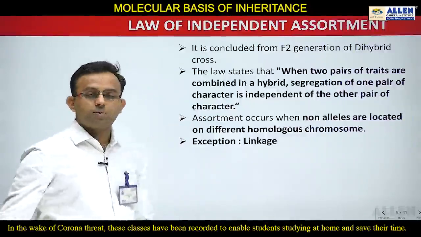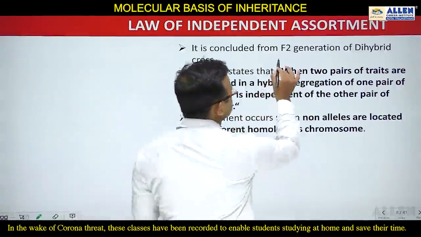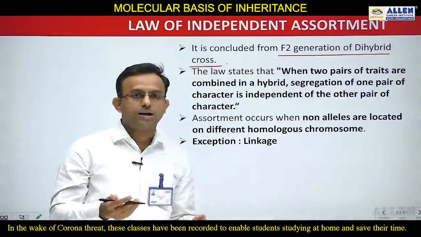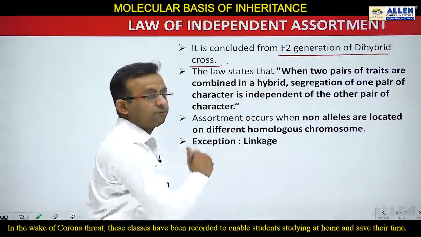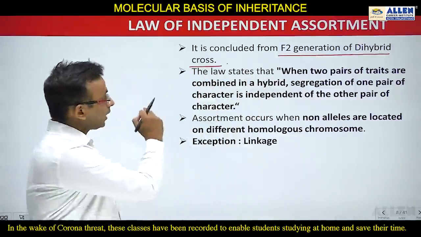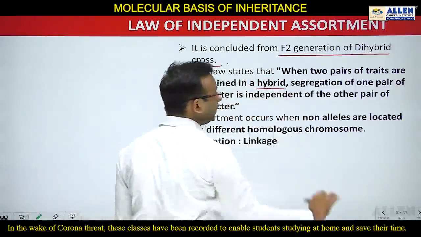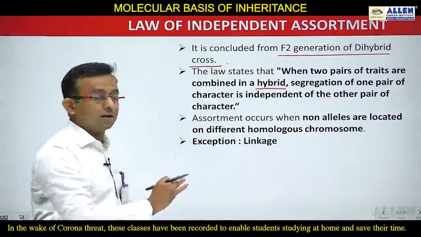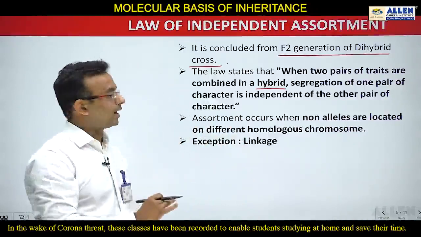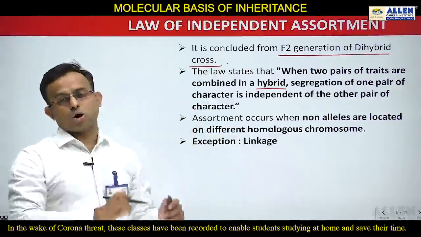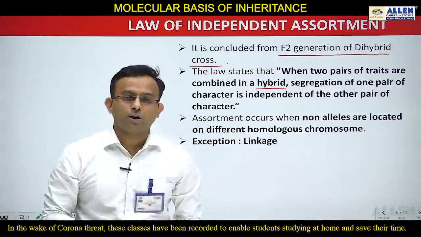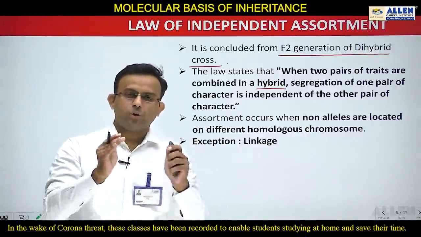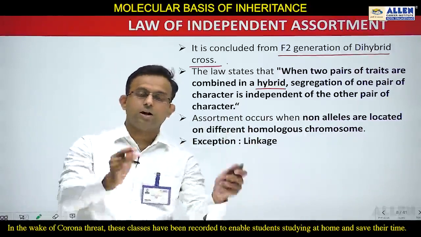Now let's move to the statement of the law of independent assortment, what this law states. This law is concluded from the F2 generation of the dihybrid cross. According to NCERT, this law states that when two pairs of traits are combined in a hybrid, then segregation of one pair of characters is independent of the other pair of characters. So students, I have explained the independent assortment. A very simple line for it: you can also say that during inheritance, one character does not affect another character.